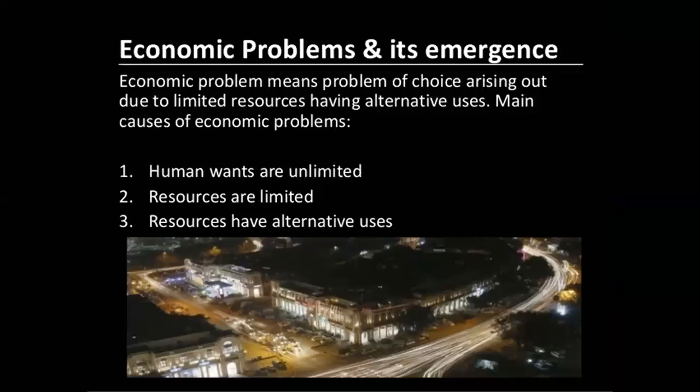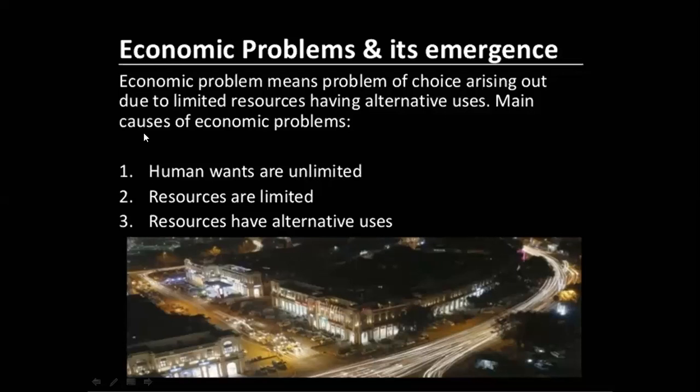Then we have the economic problem and its emergence, that is why the economic problem arises. I told you the economic problem is the problem of choice, the problem of making choice, and it basically arises because of three major reasons. Why does choice arise? Because resources are limited, human wants are unlimited, and the resources have alternative uses.